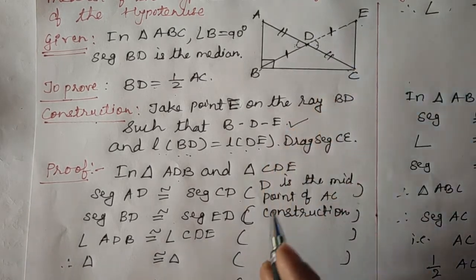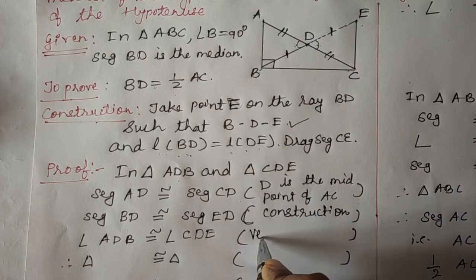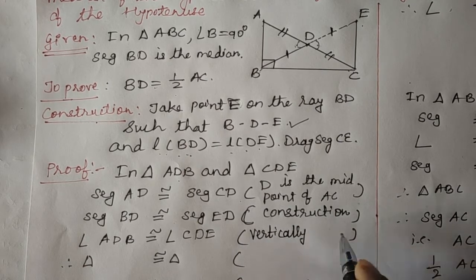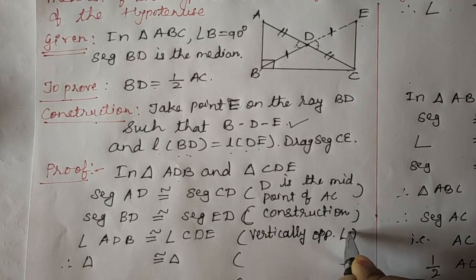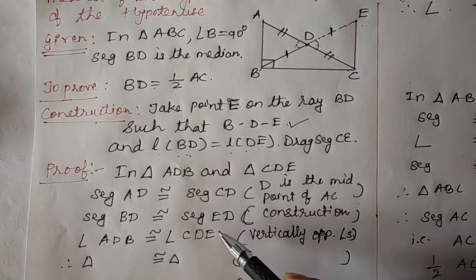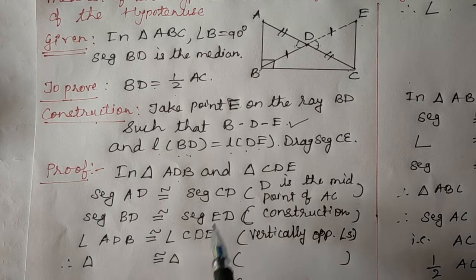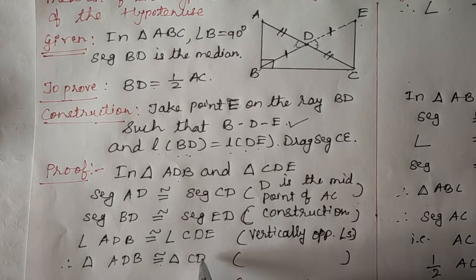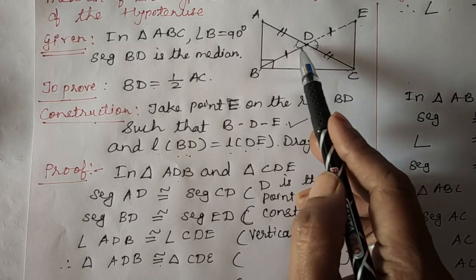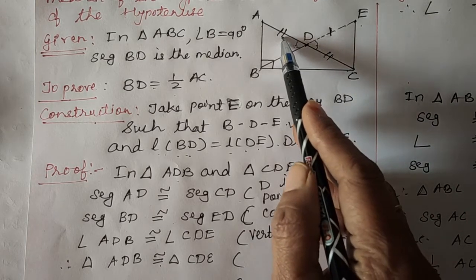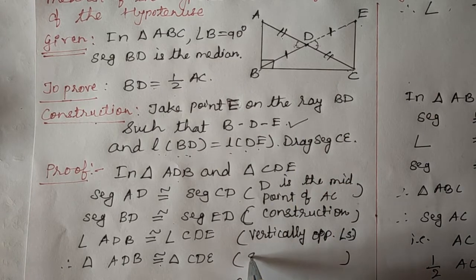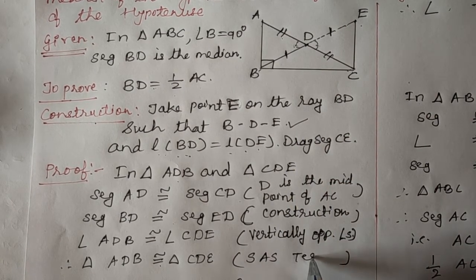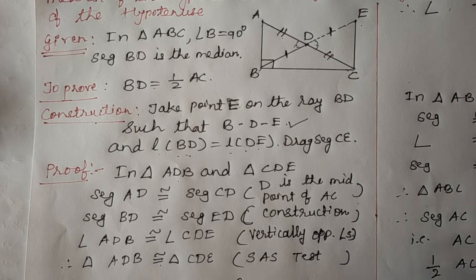See these two, these are which type of angles? Vertically opposite angles. Okay. Now as the three congruent parts are over, these two triangles whatever we have taken are congruent. Now we will write therefore triangle ADB is congruent to triangle CDE by what test? Very easy, you can see side angle side. By what test are they congruent? SAS test. Okay, now you know children very well, once the triangles are congruent, their remaining parts are also congruent.